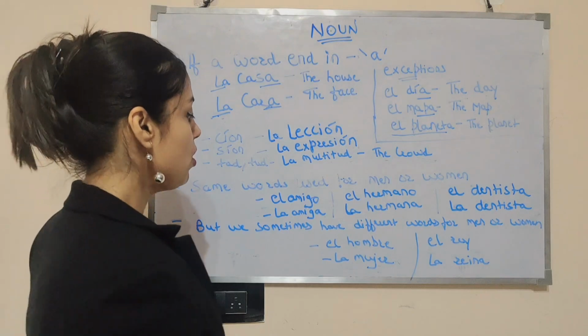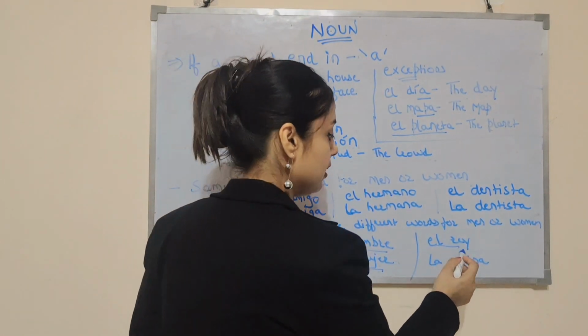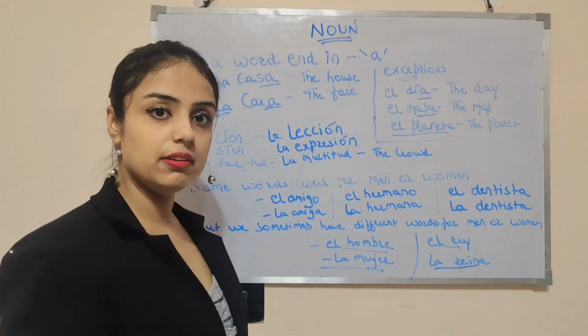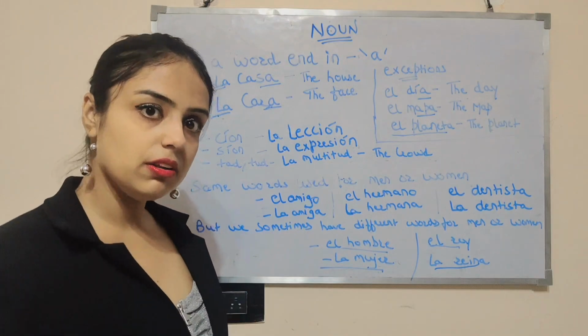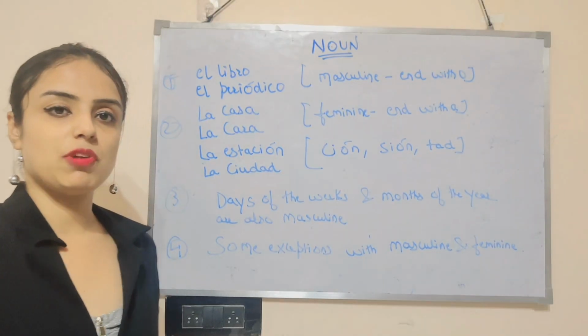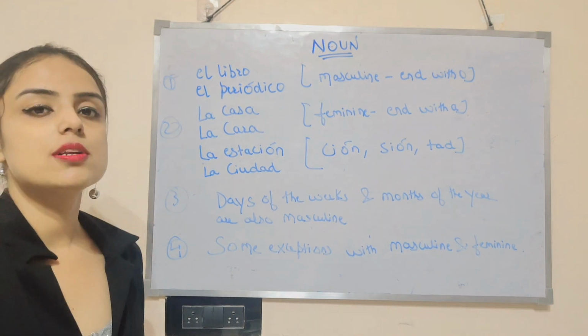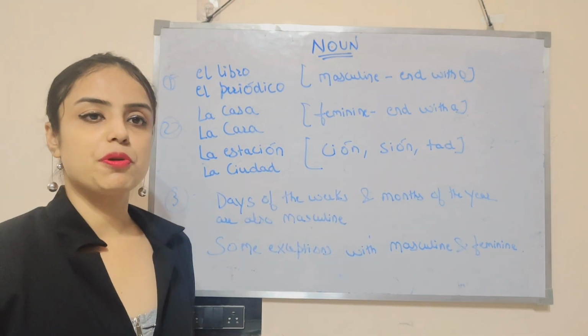Por ejemplo, el hombre, la mujer, el rey, la reina. El hombre, the man, la mujer, the woman, el rey, the king, la reina, the queen. Vale. In this way, I communicate to you what are some of the masculine words, what are some of the feminine words, and how we use the articles before them.